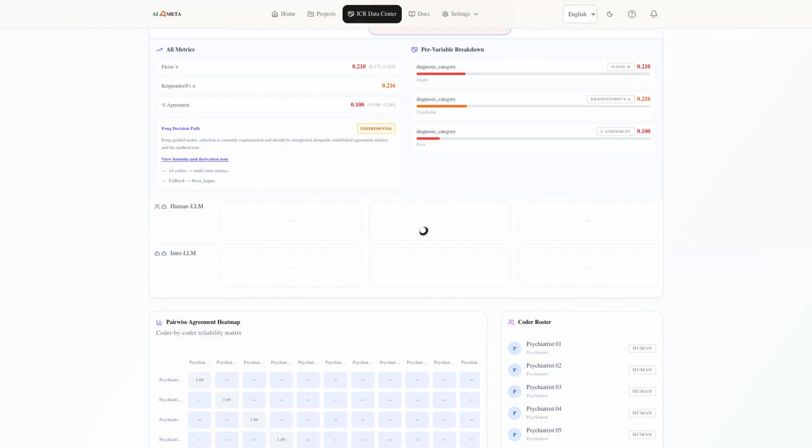The original public example is published as category counts. For this demo, those counts are expanded into exchangeable psychiatrist labels so AI4Meta can build the coder by item matrix. Do not interpret the generated psychiatrist IDs as historical identities.